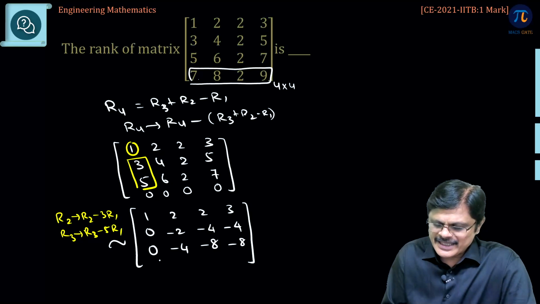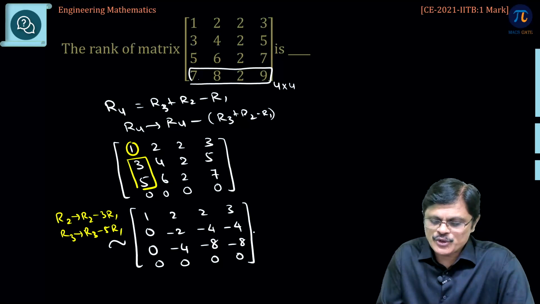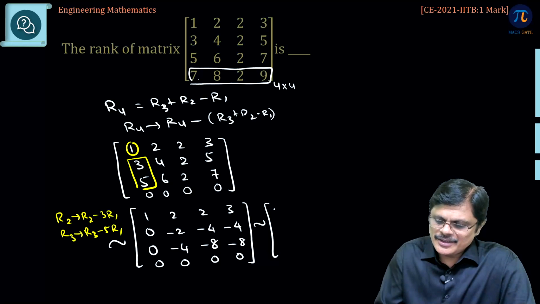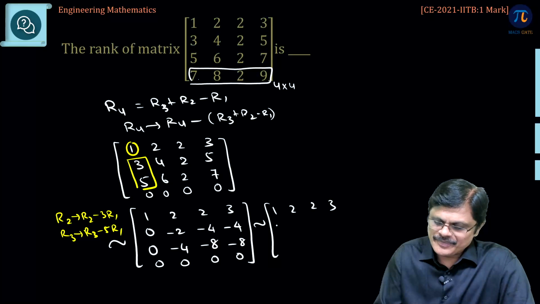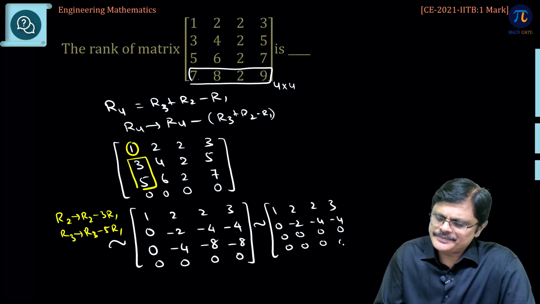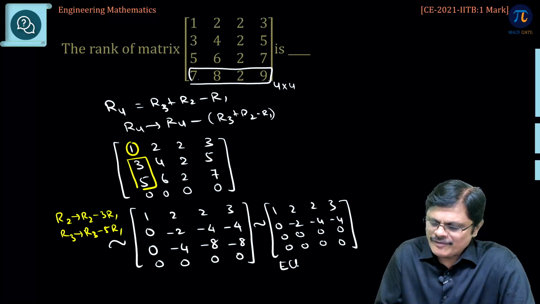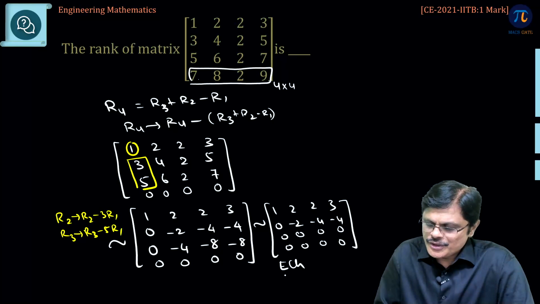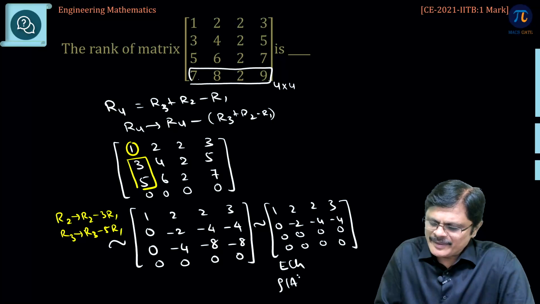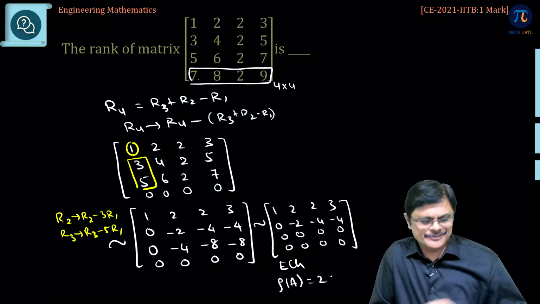So, if you observe the second and third rows, they are proportional. So, out of these you can keep one row, that is the second row, and make the third row 0, fourth row anyhow already 0. So, the matrix is reduced to echelon form. How many non-zero rows? 2 non-zero rows. So, the rank of the matrix is equal to 2.